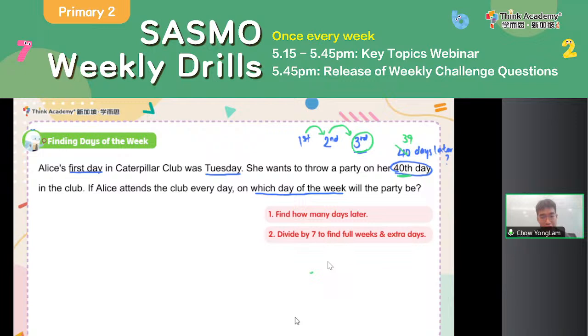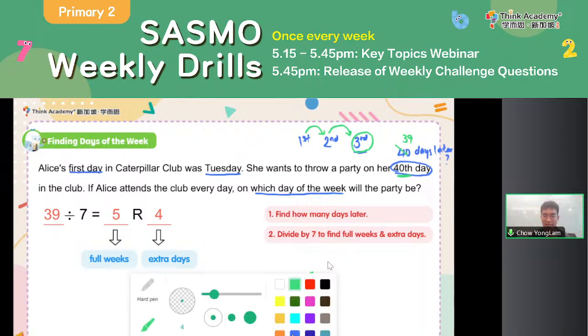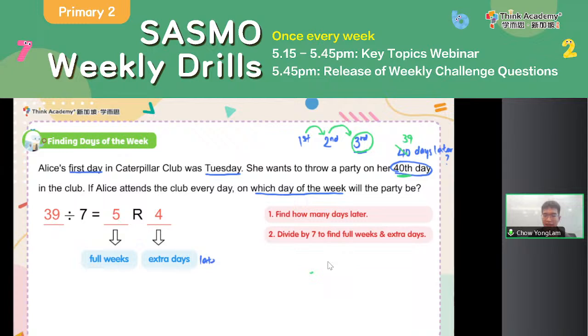Let's use division to find out how many full weeks and extra days there are. Now take note, 1 week has 7 days. So we divide 39 by 7. And what do we get here? We get 5 remainder 4. Now, what does the 5 mean here? Like just now, 5 means we have 5 full weeks, and 4 at the remainder means these 4 days are extra. They are not enough to form a full week. They are my extra days. So we need to go through 4 extra days later to reach our final answer.